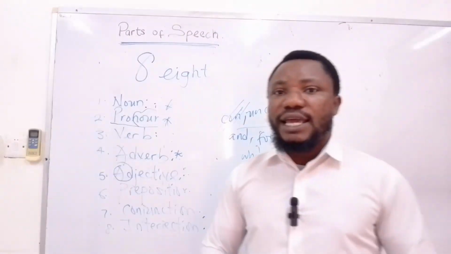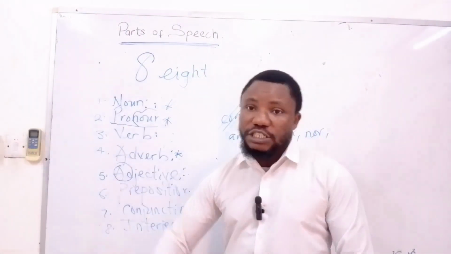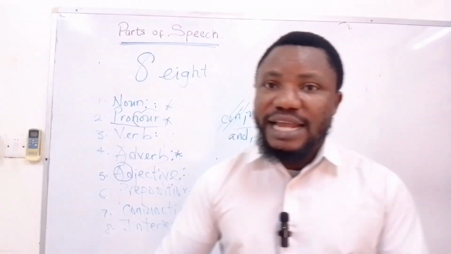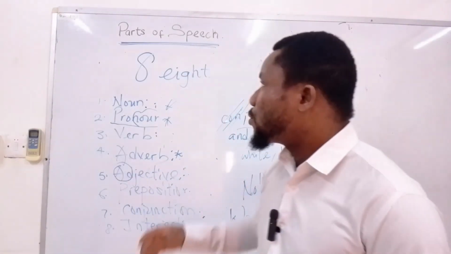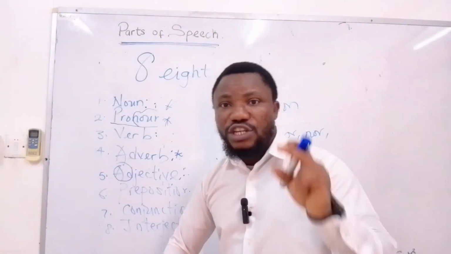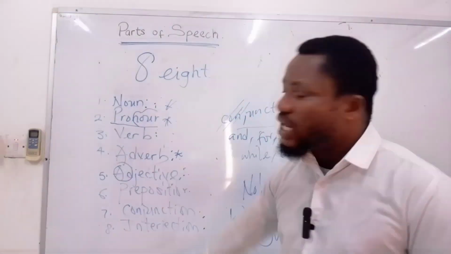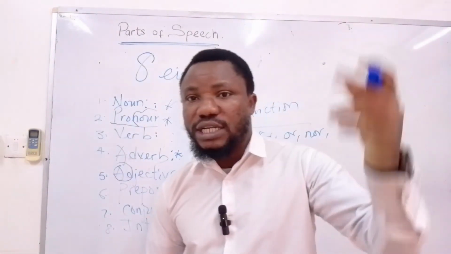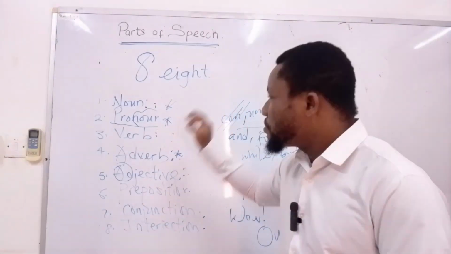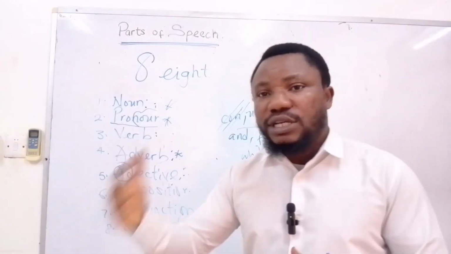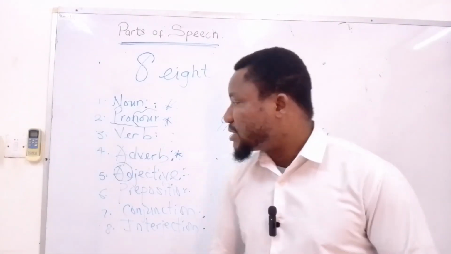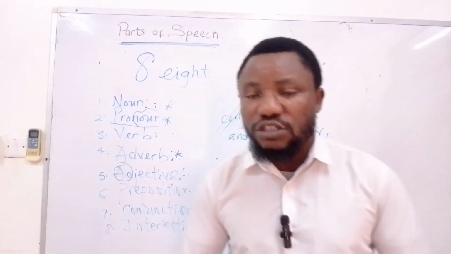And with that, we've come to the end of this lesson on parts of speech. I'm sure that by now, you've learned how to define or explain parts of speech. And you know that we have 8 parts of speech and not 9 in the English language. All of the 8 parts of speech have been explained. Subsequently, we will be looking at each of these parts of speech in full, looking at their examples and using them in sentences.